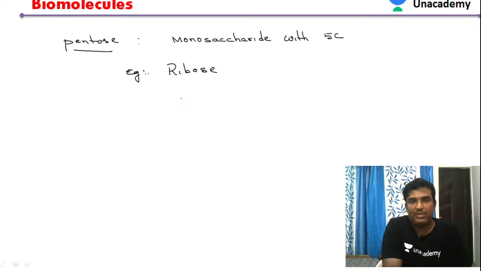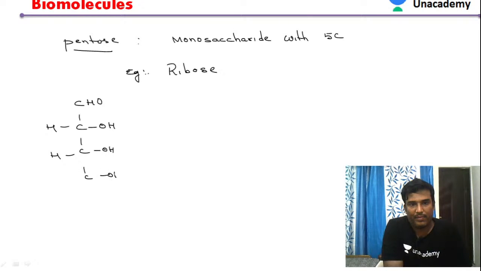So ribose. This is a linear structure which I am drawing here of ribose. It appears like this linear structure. It is having 5 carbon, like this. Now this is the typical structure of ribose. So what is the importance of this ribose?